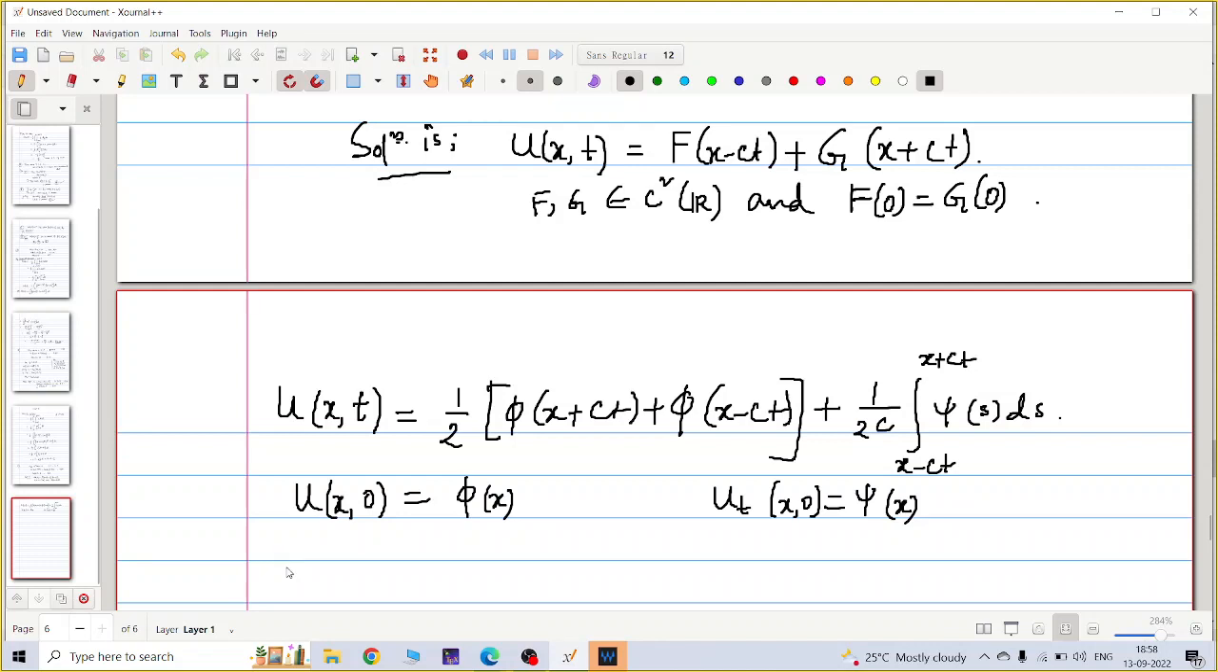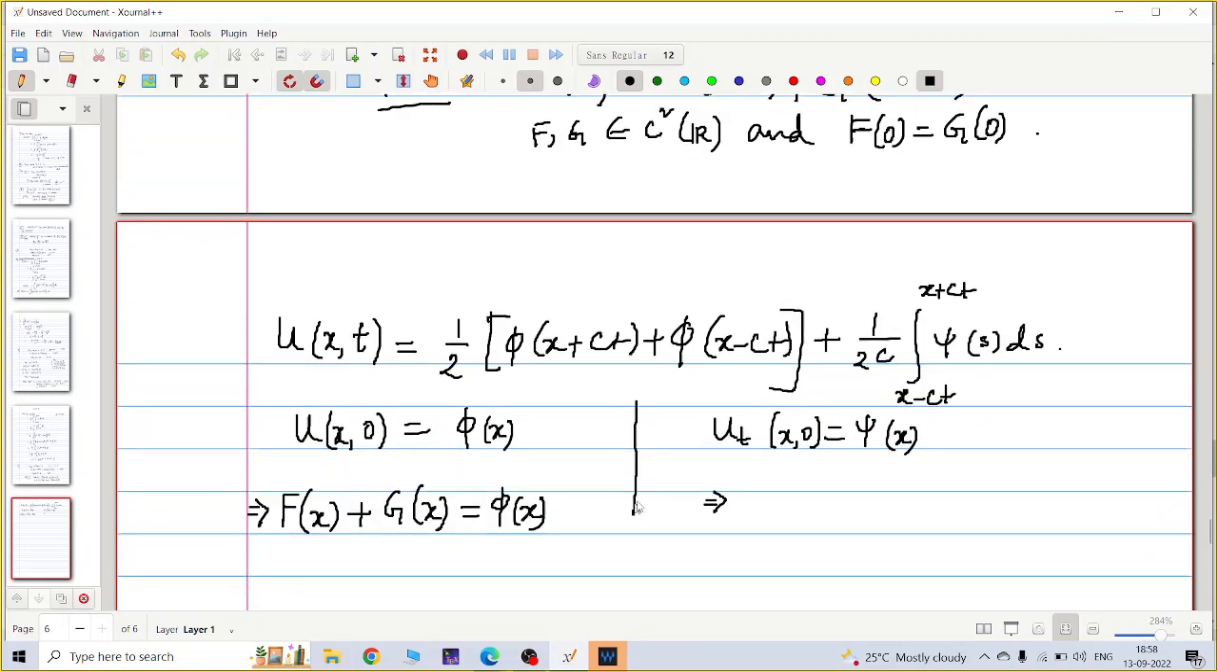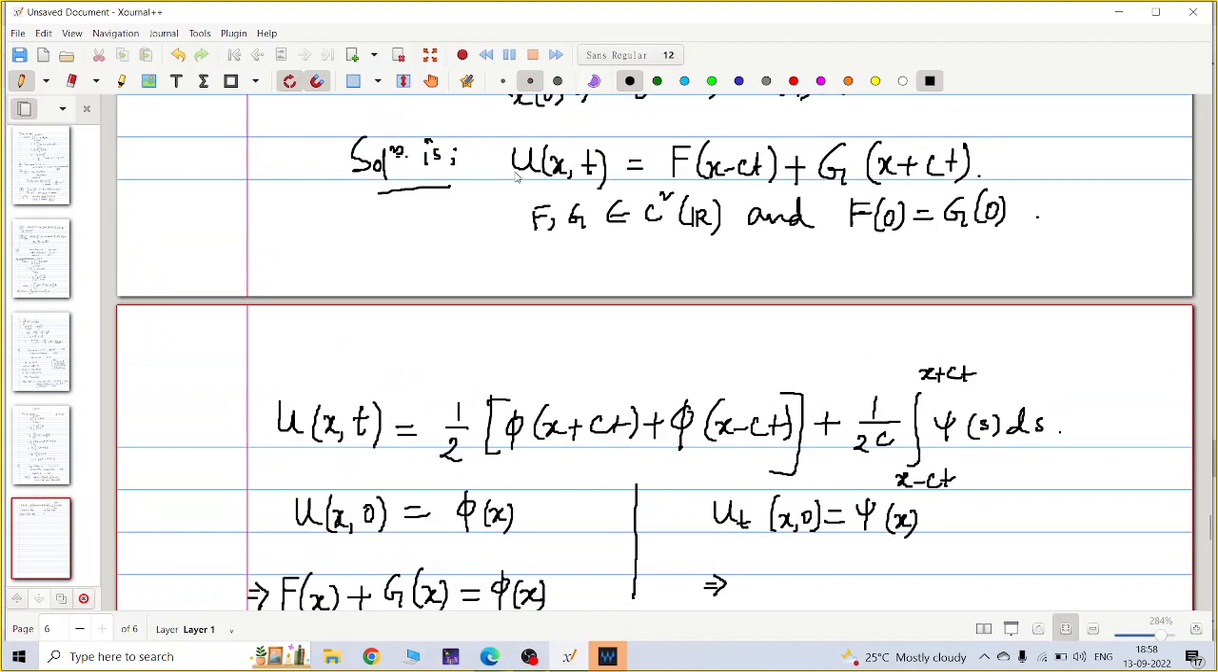So what is u(x,0)? Suppose u(x,t) is F of x minus ct plus G of x plus ct. Then u(x,0), putting t equal to 0, is capital F(x) plus capital G(x). And what is the derivative u_t(x,0)? From here, u(x,t) is equal to F of x minus ct plus G of x plus ct.